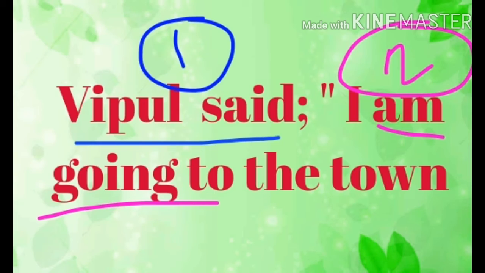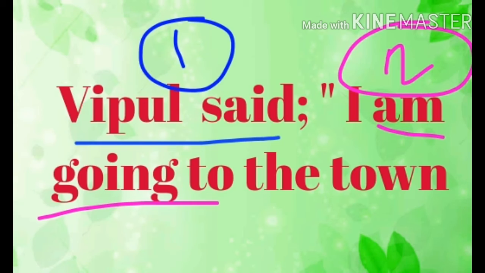So how many clauses are there in that sentence? Two clauses. Part 1 means Vipul said is a part of that sentence. So Vipul said, I am going to the town. In this you can see two parts. Vipul said is part 1.